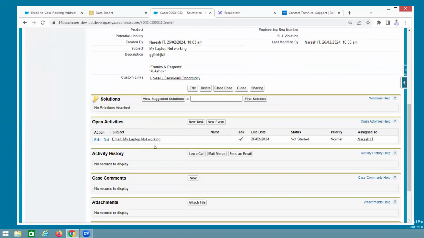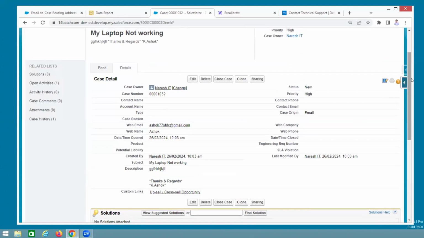In the Web to Case, we have already enabled it. See, the task is also created. So now the problem will be resolved, right? Whenever anybody uses that address, a case is created in Salesforce. So, email to case. I'm sending the mail, then the case has been created.